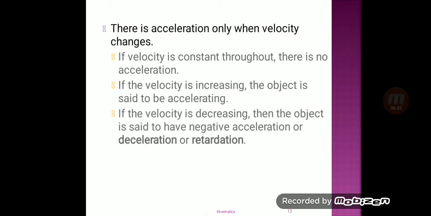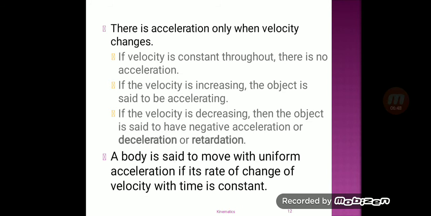And third condition is if the velocity is decreasing, the object is said to have negative acceleration or deceleration, or it is also called retardation. A body is said to move with uniform acceleration if its rate of change of velocity with time is constant.